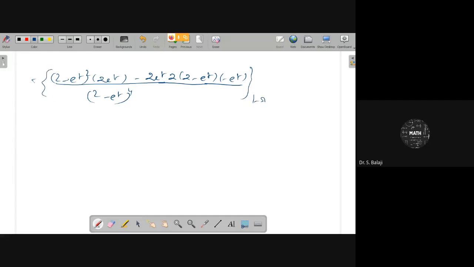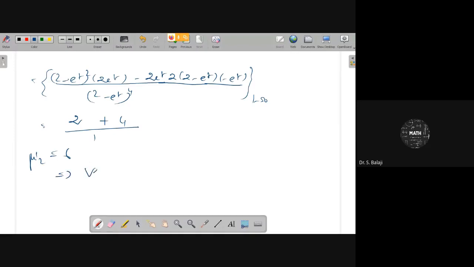At t equal to 0, there is no need to minimize because we need only the value. So e power 0, 1, 2 minus 1, 1, 2 e power 0, 1, therefore 2 only, minus 2 into 2, 4, e power 0, 1, and then 2 minus 0 e power 0, 1, therefore 2 minus 1, 1 only. Therefore your answer will be 6, mu dash 2 is equal to 6.